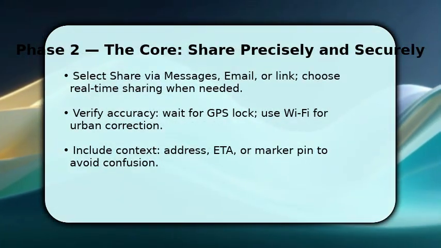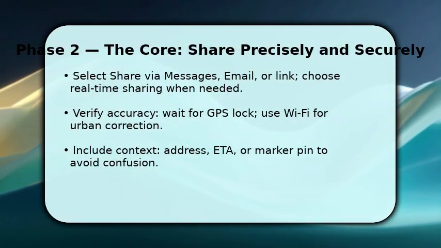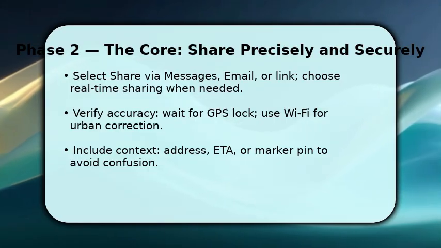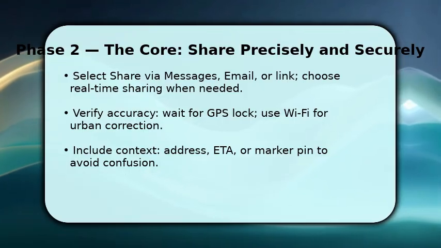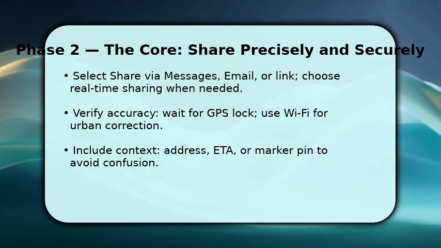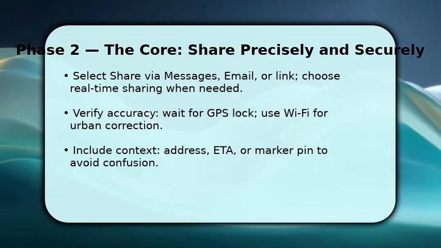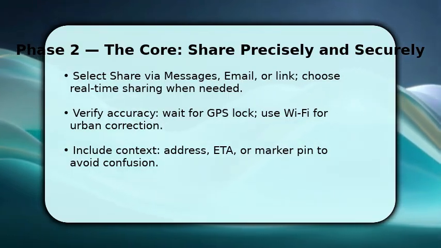You now pick the sharing method: messages for quick delivery, email for formal records, or create link for broader access, because each has different privacy trade-offs. If you need precision, wait a few seconds for GPS lock and use Wi-Fi or Bluetooth beacons to improve accuracy.